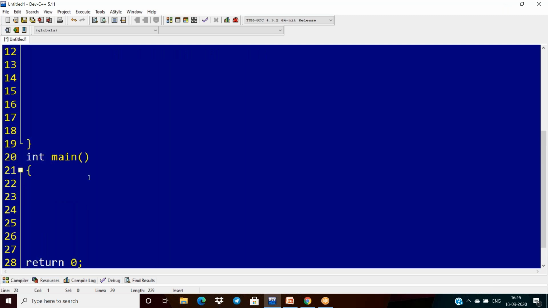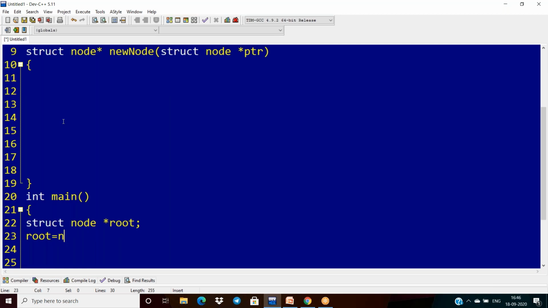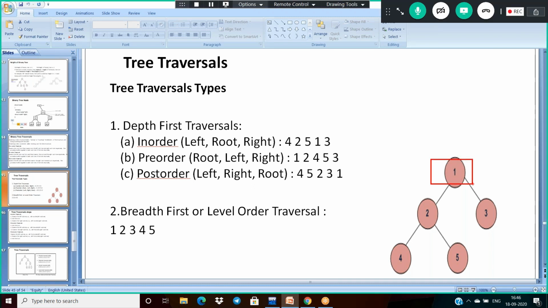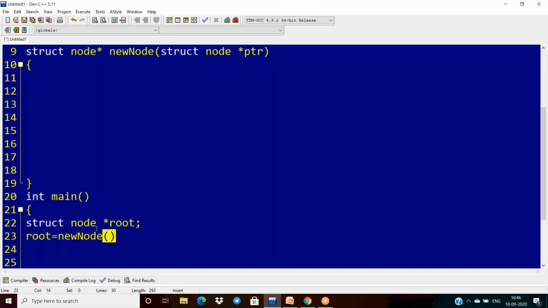Let us see inside the main what I'm doing here. First I am creating the root node. I want to create the root node, struct node star root. My root will be equal to the return of the function, whose return type is a node pointer. I'm calling the function new node, and I'm passing the first element. I have to pass this as the element of the root node here.